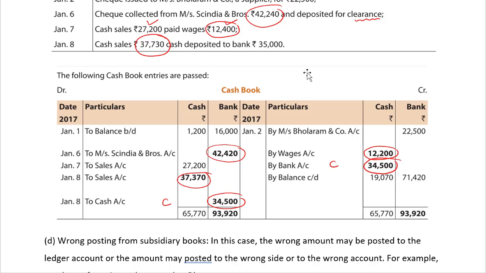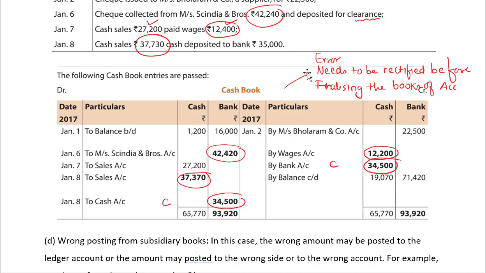The following cash book entries are passed. I already explained you the errors. So these errors need to be rectified before finalizing the books of accounts.